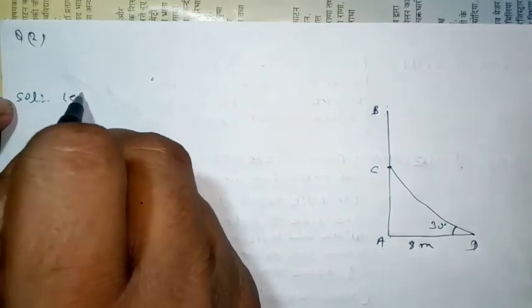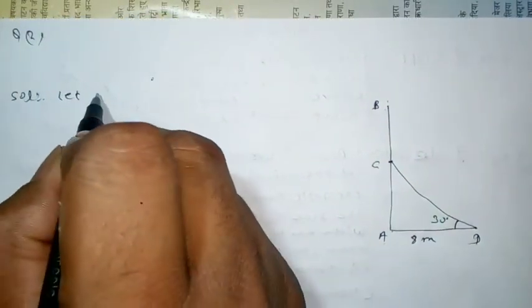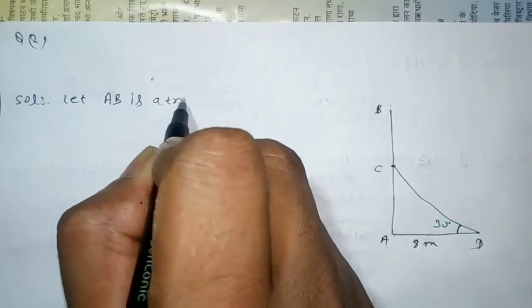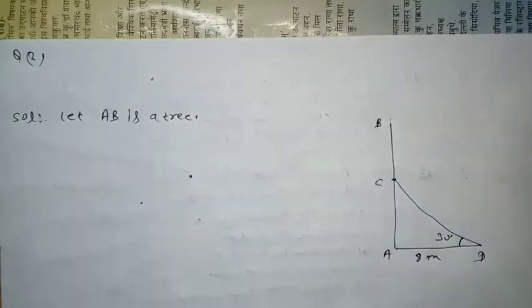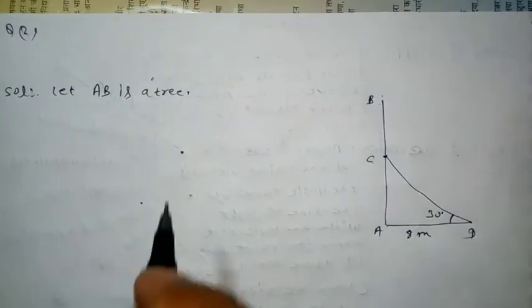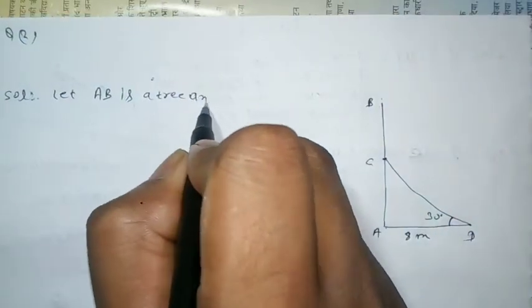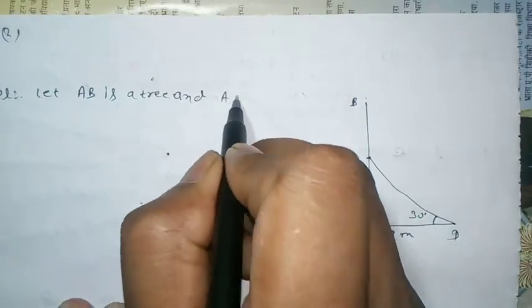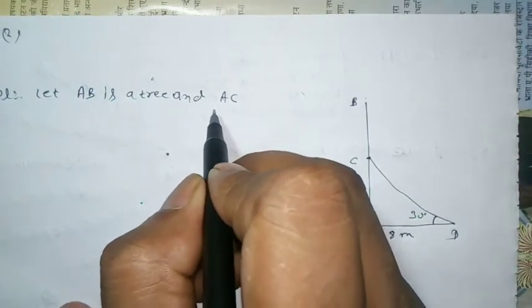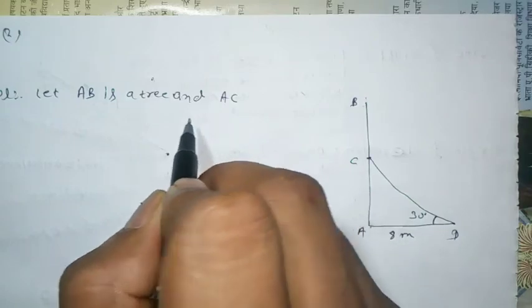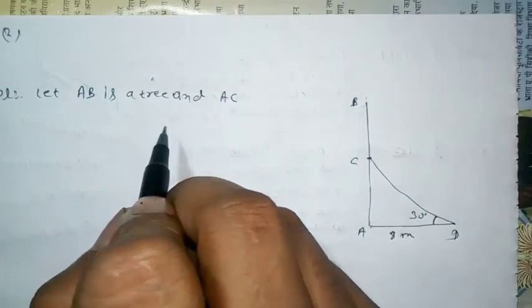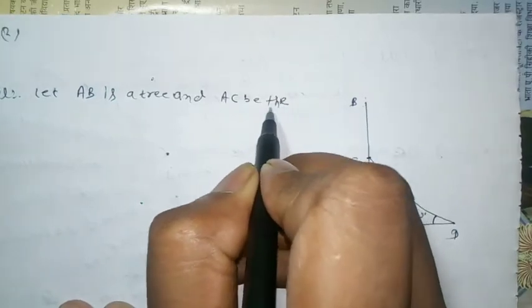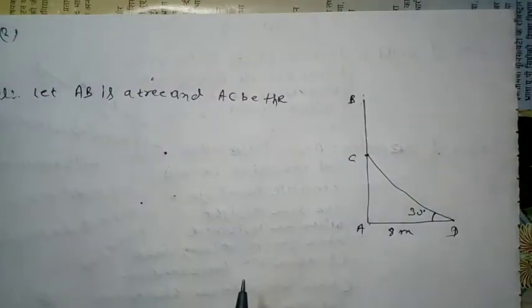Okay, let AB be the tree. Okay, and AC be the broken part of the tree.